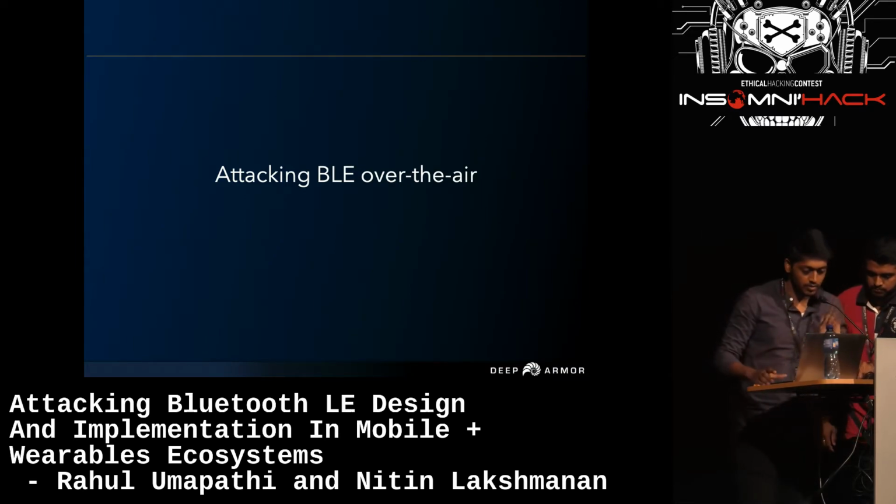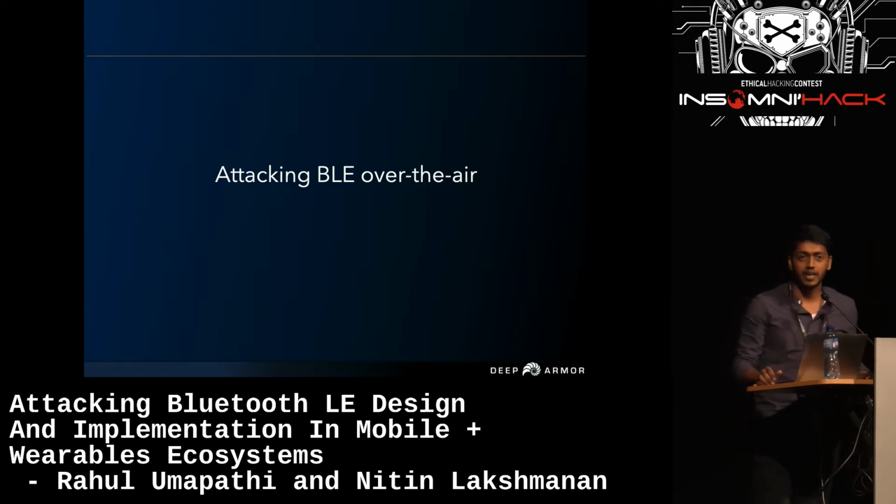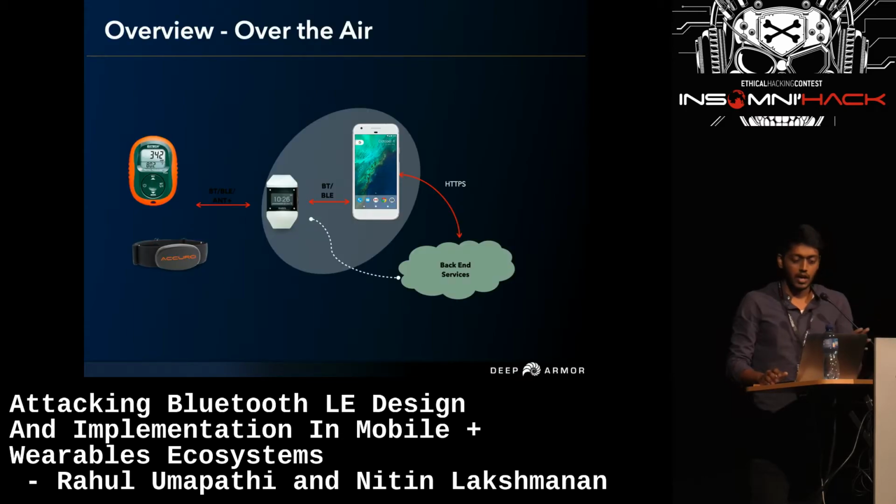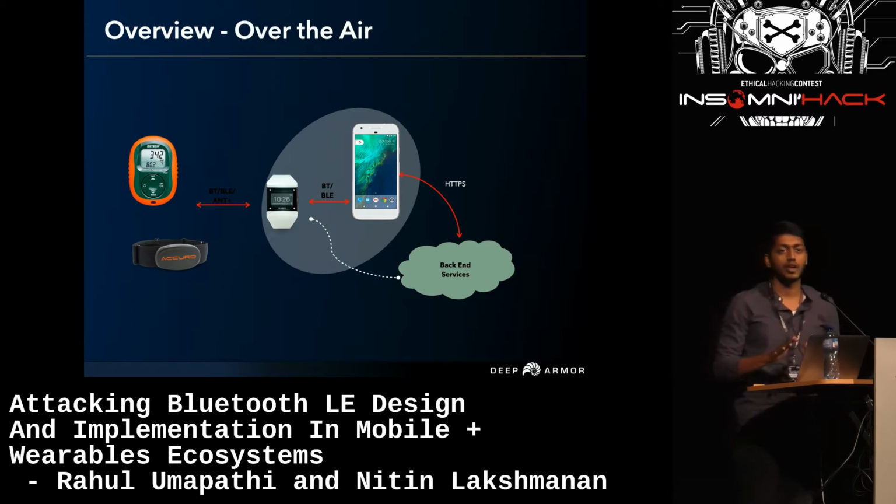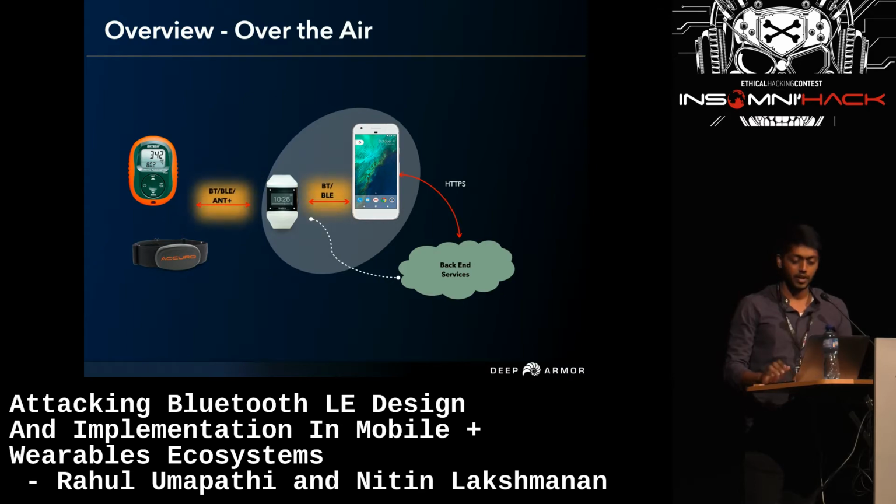Thank you, Rahul. So let's dive right into the over-the-air BLE attack. As Rahul explained, we saw that we can install a malware app in your phone and steal the step count and calories. It can be step counts, calories, your bank OTPs or your social messages, everything. Now we are going to sniff the data over the air without any contact to your phone or the device. We'll be in the vicinity and will attack the environment. We are going to concentrate here on Bluetooth and BLE over the air.